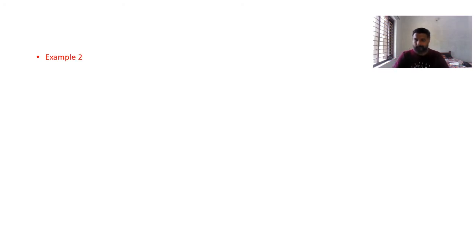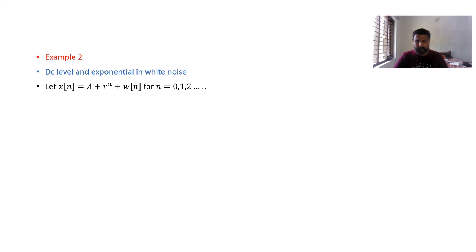DC level and exponential in white noise. I will take x of n is nothing but a plus r of n plus w of n, for n equal to 0, 1, up to n minus 1, where r is known, a is to be estimated, and w of n is white Gaussian noise. I have written colored noise; okay, this is like colored noise.